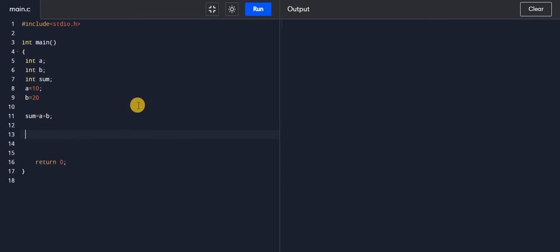Now I will print this sum using the printf function. Sum equal to %d, and %d is called a format specifier or placeholder for an integer value. Sum is an integer, so to print an integer value in a printf function, we have to write %d. So %d is the placeholder or format specifier for an integer value. Now I will write here what to display: it is sum.